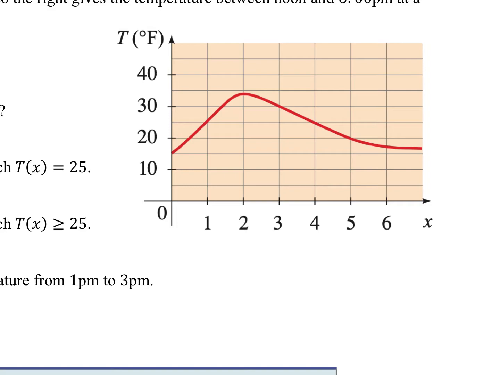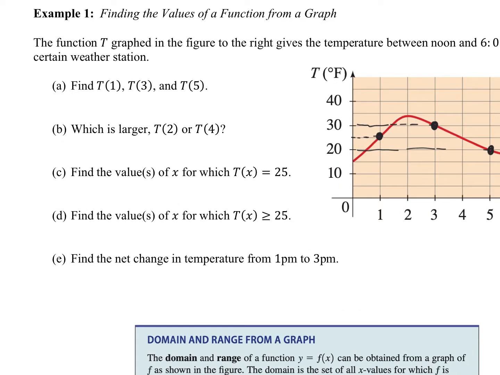That means we go on our horizontal axis, find 1, and travel up to our graph. We identify the point, and we're looking for the output, which is on the vertical axis. So T of 1 would be 25. For 3, we would be right around there, which looks like about 30 degrees Fahrenheit, and then 5 would be here. That looks to be about 20 degrees Fahrenheit. So I'm just going to list those out. T of 1 was 25 degrees Fahrenheit, T of 3 was 30 degrees Fahrenheit, and T of 5 was 20 degrees Fahrenheit.